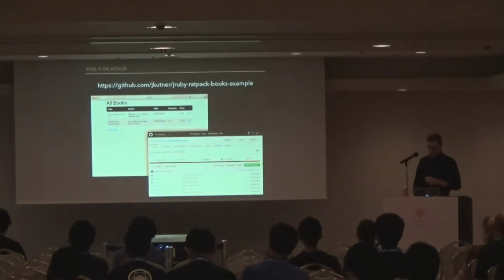Okay, so this example is on GitHub. Again, ready to run locally just with a simple Ruby command. It has a similar structure to the synthetic example, also ready to run on Heroku.